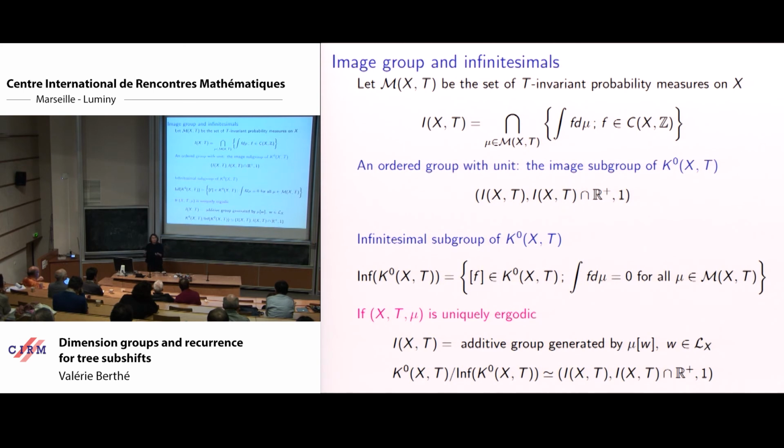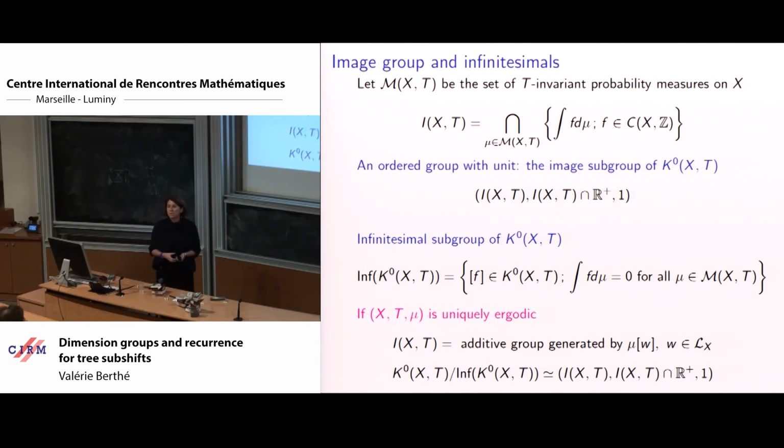So I can make this game of considering integrals of functions and measures of clopen sets, and then going to the additive group generated by measures of cylinders. So phrased like that, from a combinatorial viewpoint, I feel personally more comfortable. And then understanding the dimension group relies on understanding the frequencies of factors.